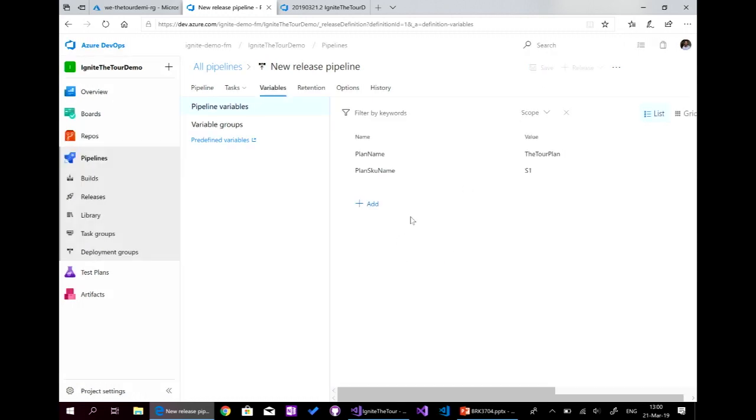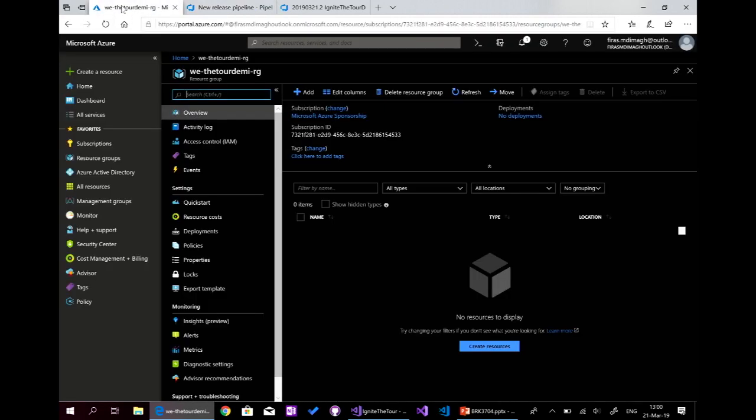So we suppose that the plan name is secret. It's not real, but let's suppose that. And what we'll use, we're going back to Azure. So this is another integration between Azure and Azure DevOps. And we'll use the key vault to store our secrets.